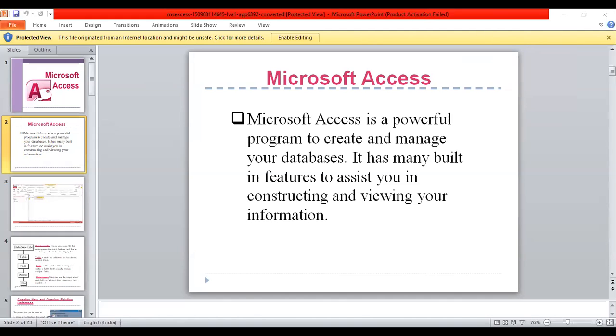This is the student security number, first name, last name, date of birth of the student, address and the city of the student. Each record in the student record table contains all the information about one student, such as their first name, last name, birthday, address, and city. This is an example of a row, and this is an example of a column.